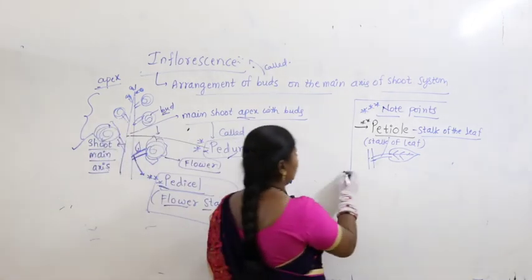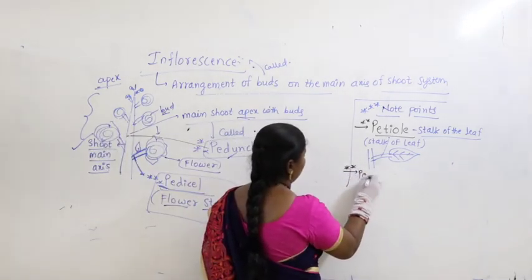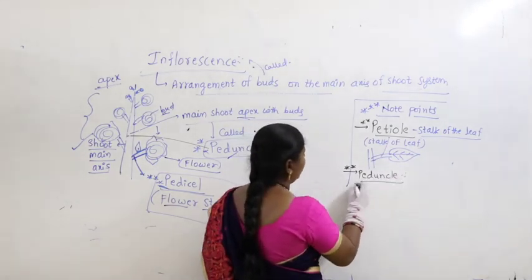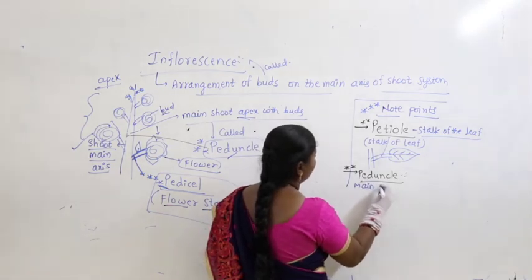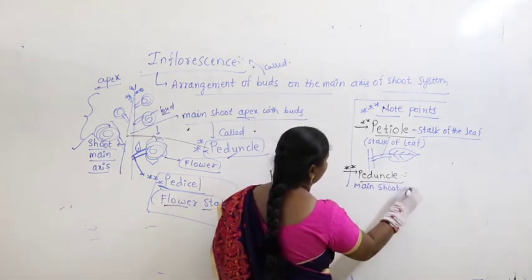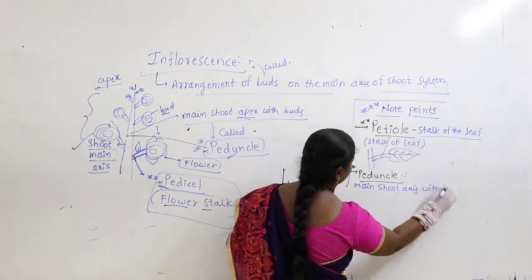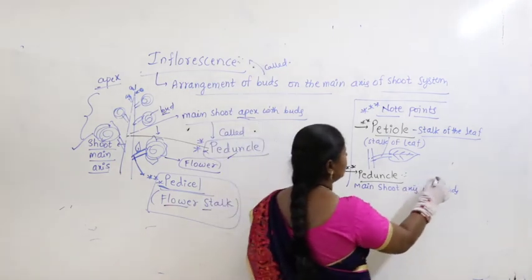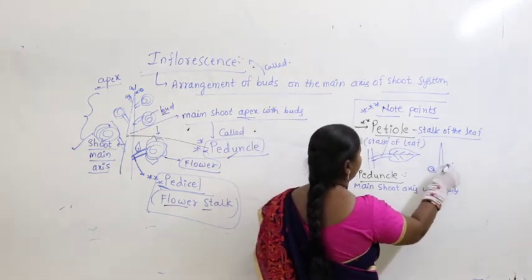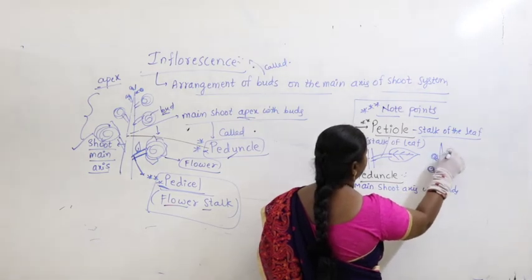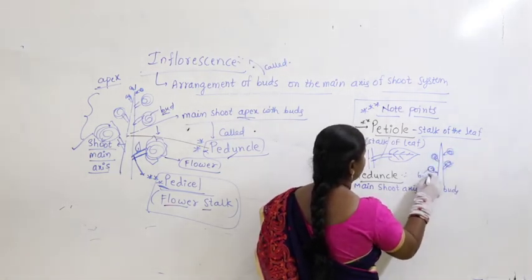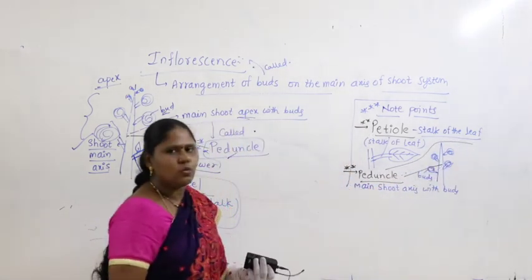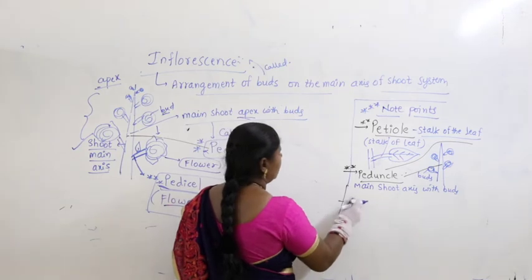Just now we studied peduncle. What is peduncle? A main shoot axis with buds, right. So here I take this as the main axis on which buds are arranged. This is what is called peduncle.